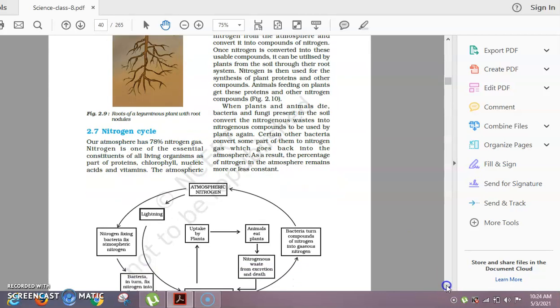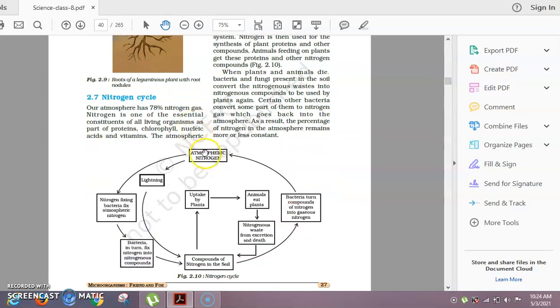As you can see here in the picture, during lightning the nitrogen and oxygen in the atmosphere react and form oxides of nitrogen. These dissolve in rainwater and form nitric acid, and nitric acid reacts with limestone in the soil and converts into a nitrate.